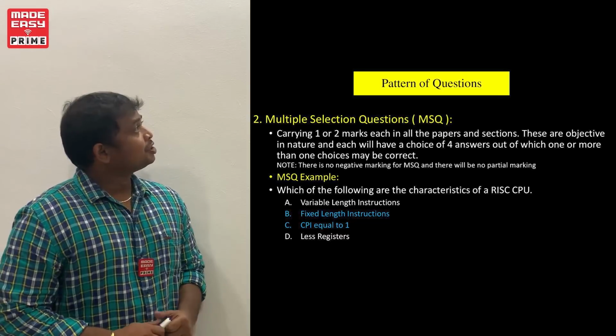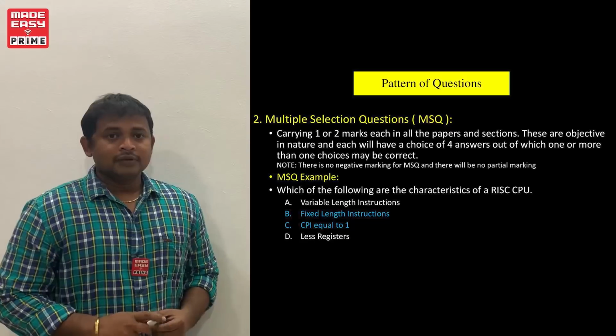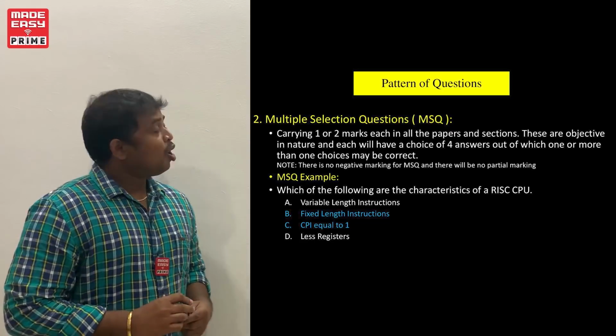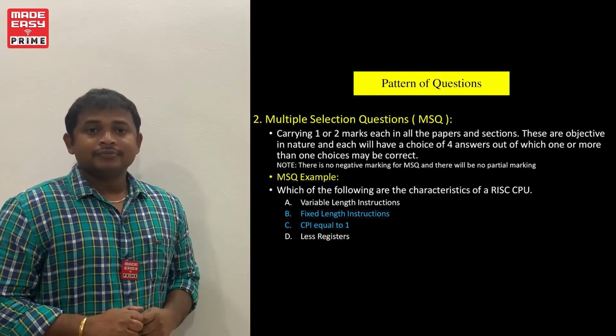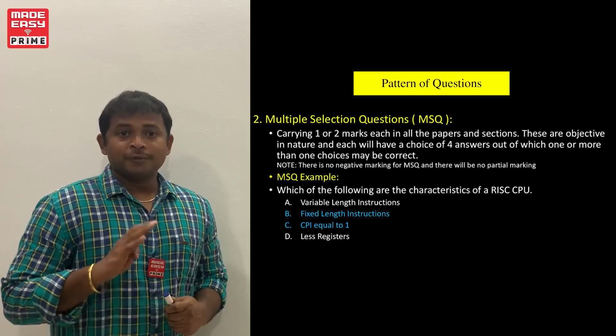Second pattern of the question is the multiple selection question. Multiple selection questions, MSQs, are objective in nature. The question contains a choice of 4 options.